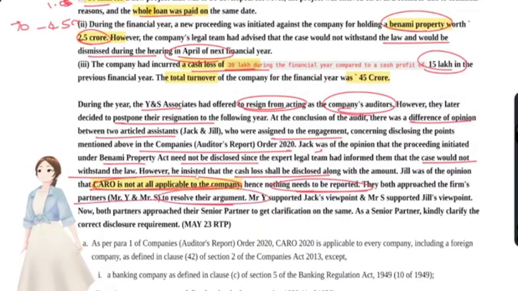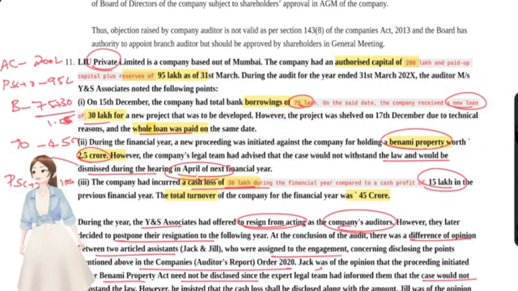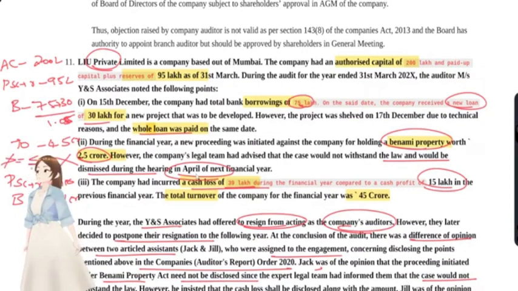First, what we have to check? We have to check whether CARO is applicable or not. When is CARO applicable? CARO is applicable to all companies, including foreign companies, except a private company having paid up share capital plus reserves that is not more than 1 crore. That is, if it is less than or equal to 1 crore, CARO is not applicable. And its borrowings were not more than 1 crore. That is, if it's less than or equal to 1 crore, not applicable. You see, not more than is equal to less than or equal to, right?